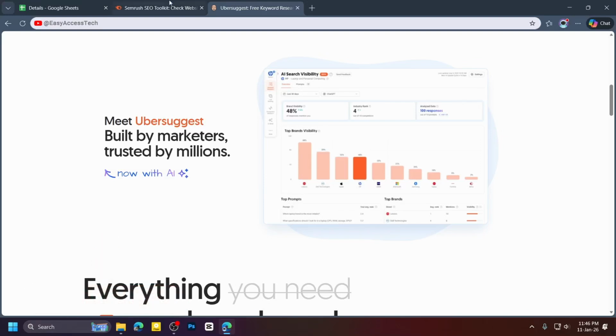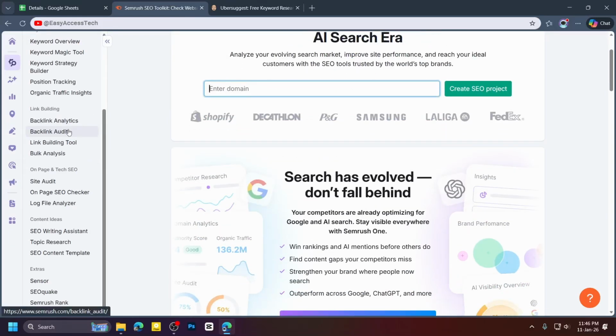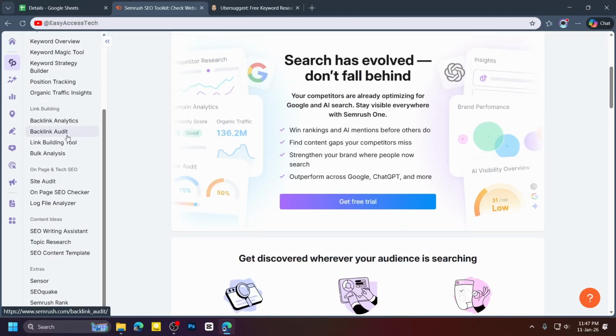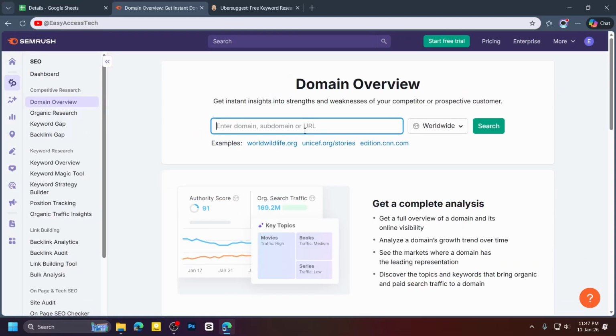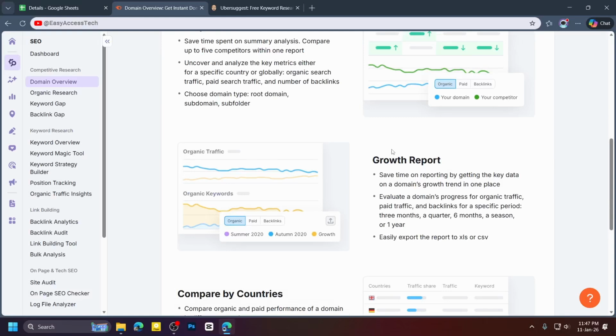Now let's come to the main part of the video. First of all, let's talk about Semrush. Semrush is one of the most famous SEO tools in the world. It gives you detailed data on keyword research, competitor analysis, backlink tracking, site audit, content ideas, and much more. When you search for a keyword inside Semrush, it shows you how many people search for that keyword, how difficult it is to rank, and related keywords that you can use. It also gives you insights into your competitors, like showing which keywords they rank for, how much traffic they get, and where their backlinks come from.